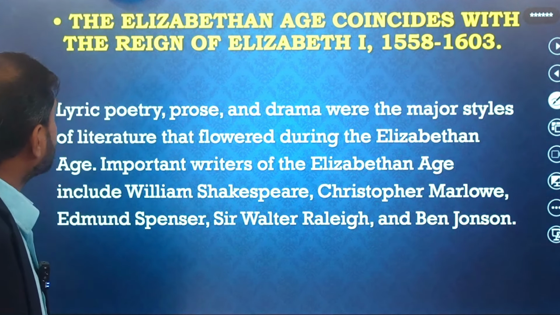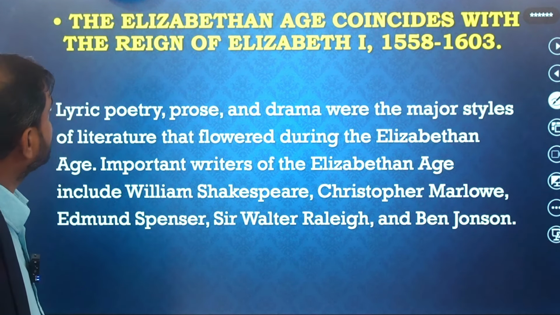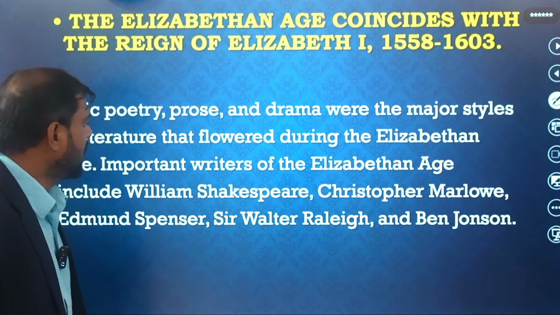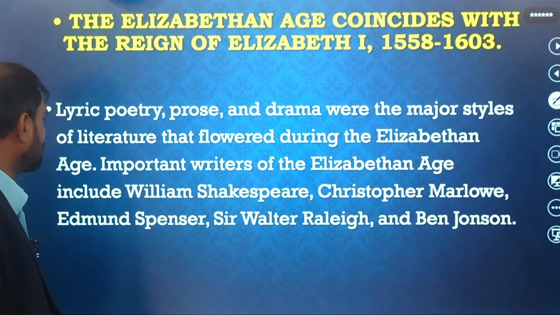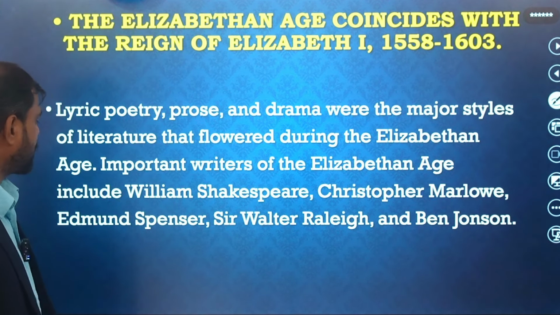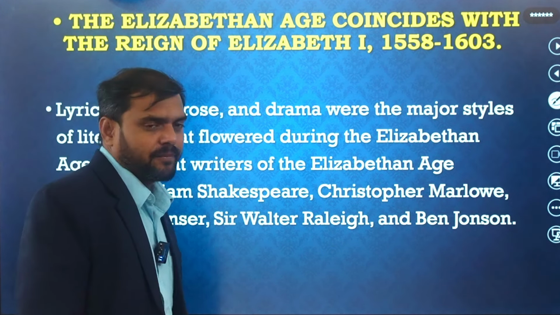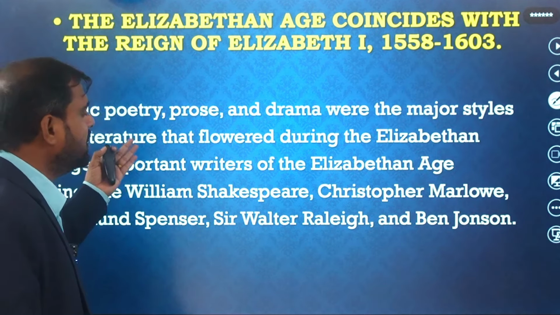Okay, after that the Elizabethan age coincides with the reign of Elizabeth I, 1558 to 1603. Lyrical poetry, prose and drama were the major styles of literature that flourished during the Elizabethan age. Important writers include William Shakespeare, Christopher Marlowe, Edmund Spenser, Sir Walter Raleigh and Ben Jonson. They were great writers of that time, and they wrote wonderful works.